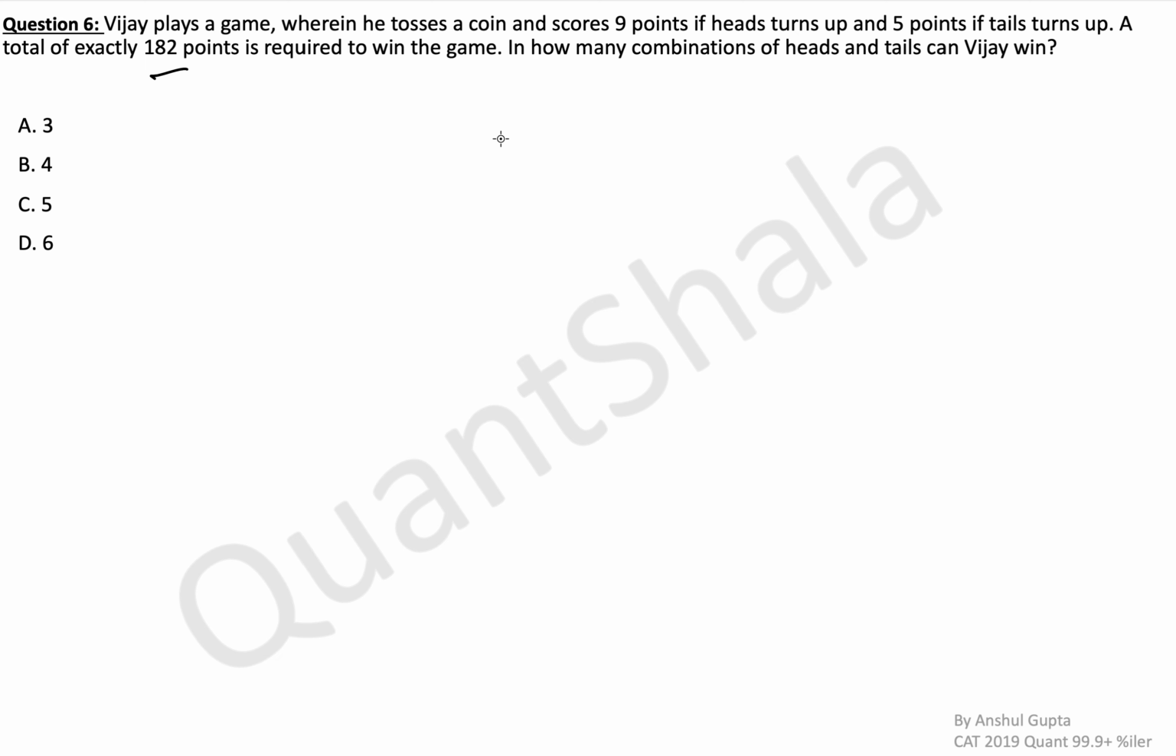So if he gets X heads, we have a score of 9x from there and 5y from the tails, and it has to be equal to 182. In how many combinations? They're basically asking us for the pairs of x comma y. I can see that if x is 20, there can be no value for y because 9 into 20 is 180. So what else can we do from here? We have one equation, two variables.